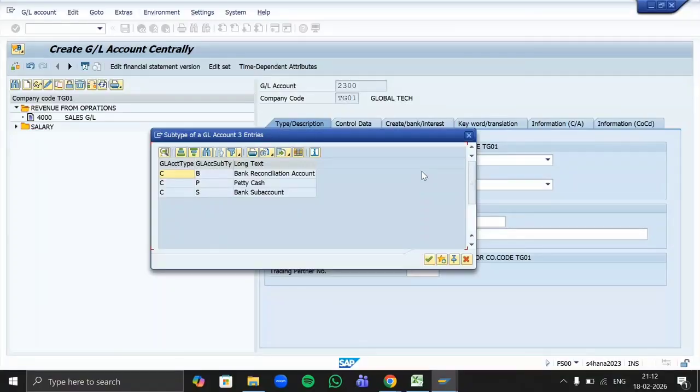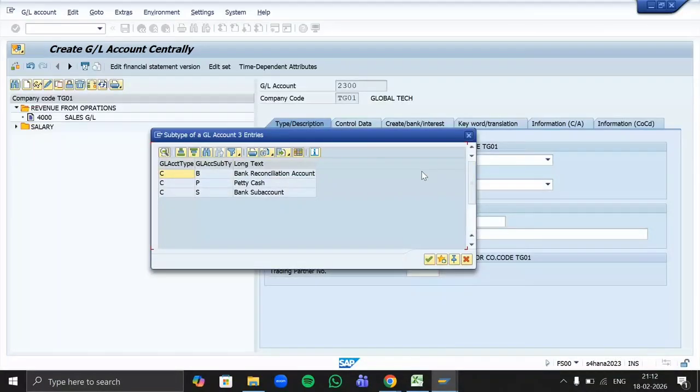Petty cash. What is the meaning of petty cash? Small. Exactly. Petty cash we use for day-to-day transactions, small expenses.